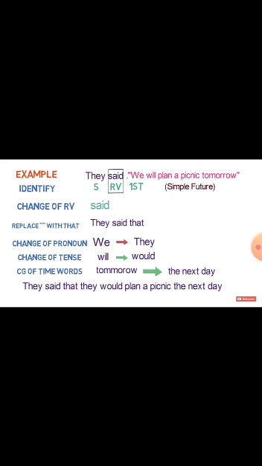Now another example. They said, we will plan a picnic tomorrow. They here is the subject, said is the reporting verb, and we here is a first person pronoun. Then what will be our answer? They said that they would plan a picnic the next day. We will change according to the subject because we is the first person pronoun.